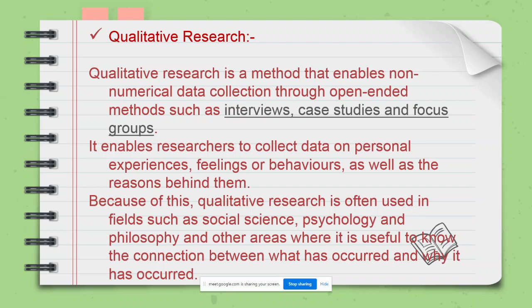Open-ended methods such as interviews, case studies, focus groups. All these methods we are going to study in the third chapter. What are the different methods? Open-ended interviews are there, where the interview structure is not fixed.